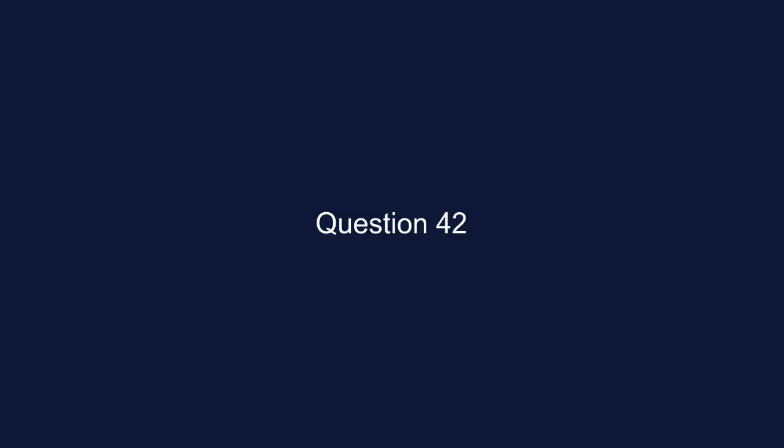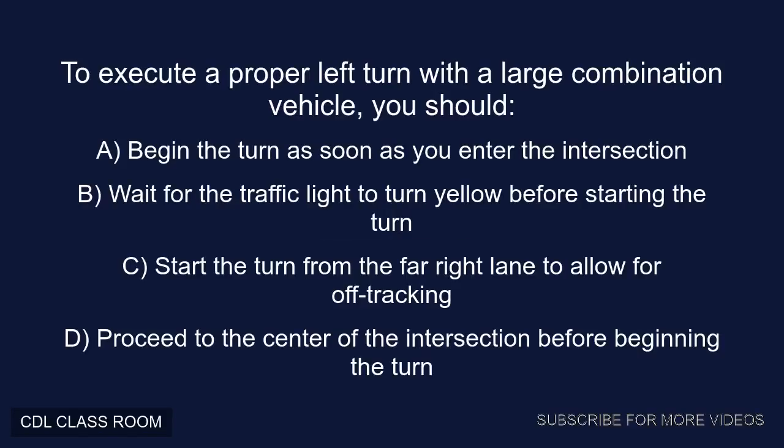Question 42. To execute a proper left turn with a large combination vehicle, you should A. Begin the turn as soon as you enter the intersection. B. Wait for the traffic light to turn yellow before starting the turn. C. Start the turn from the far right lane to allow for off-tracking. D. Proceed to the center of the intersection before beginning the turn. Correct answer, D. Proceed to the center of the intersection before beginning the turn.